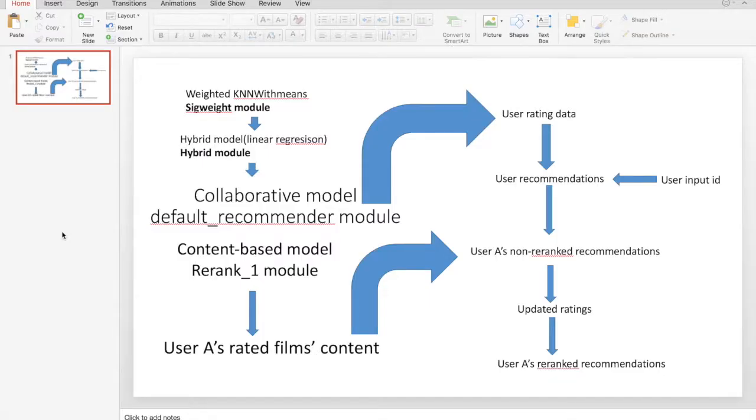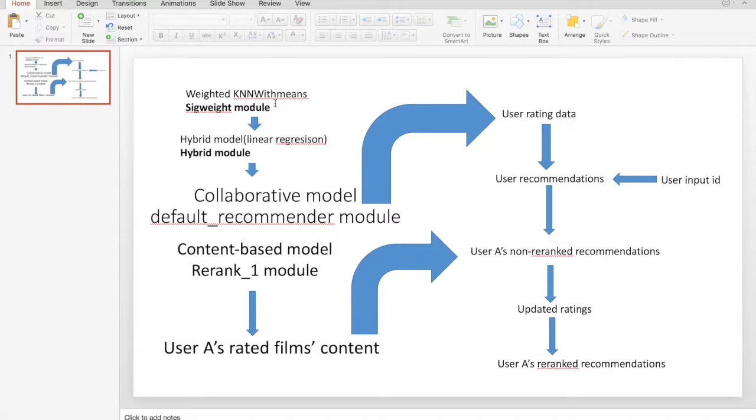Okay, so for the recommender system structure, I built this map. It starts with the weighted k-means KNN with means model, and I just use two: one is user based and one is item based.